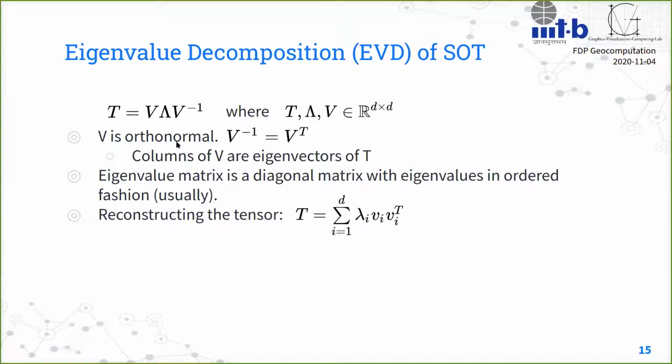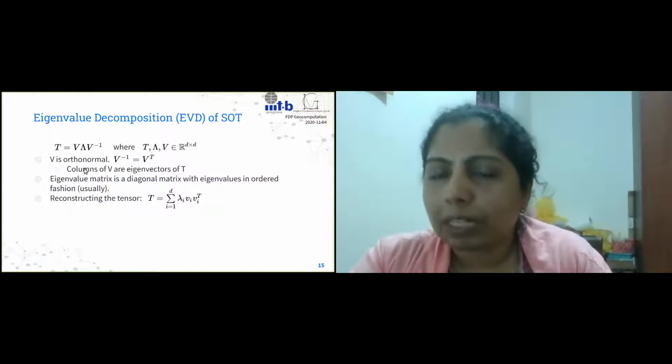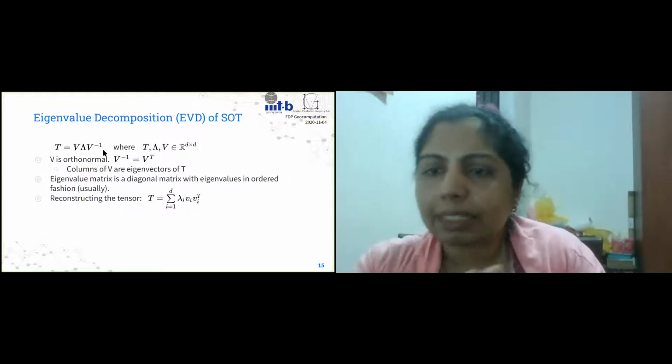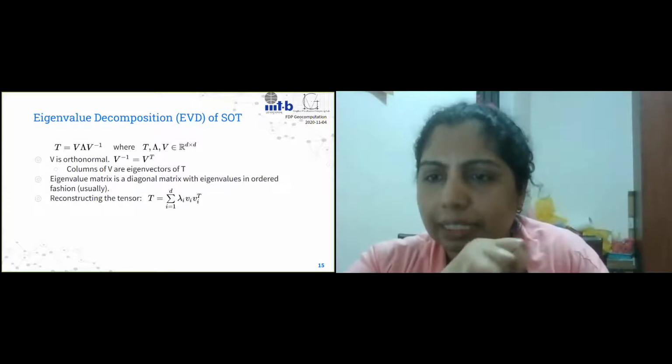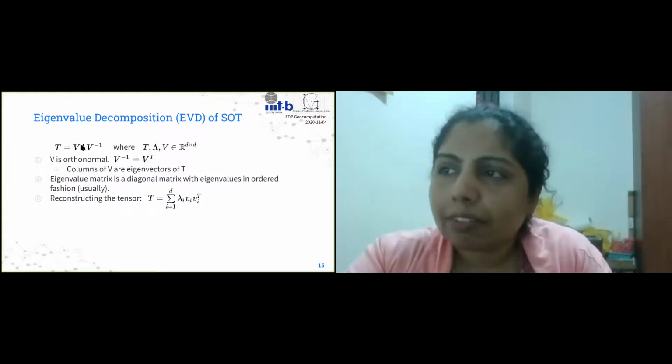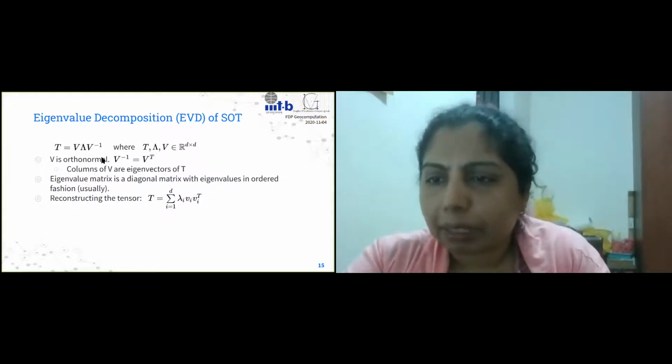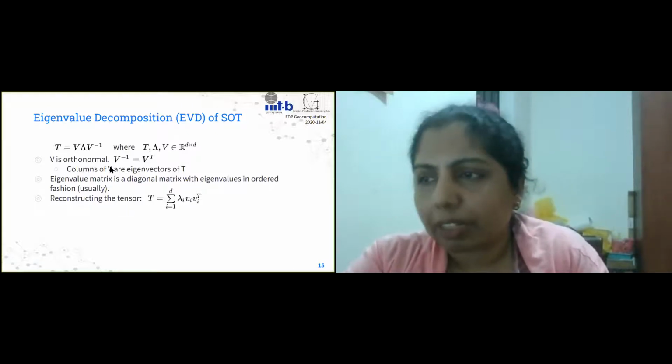So this is not really pertaining to second order tensors, it's pertaining to matrices. So for both, we can now do this eigenvalue decomposition. Now it's quite neat that we have a square matrix and we can do eigenvalue decomposition and things like that, right? Now this eigenvalue matrix itself is a diagonal matrix, right? So its diagonal values will give us the eigenvalues, right?